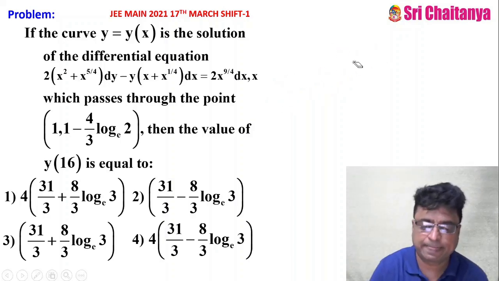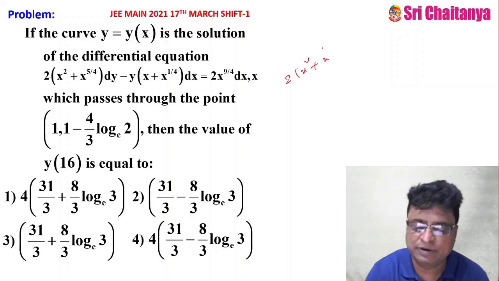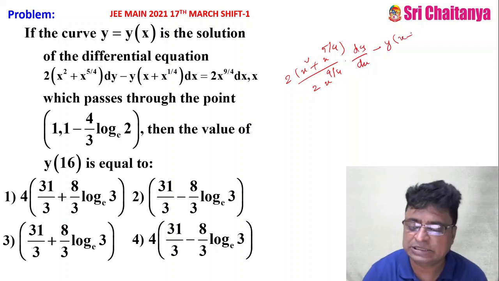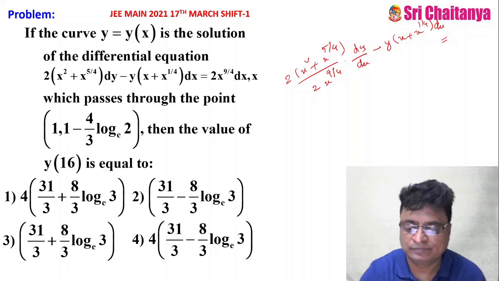First I do like this. Two into x square plus x power 5 by 4 by 2x power 9 by 4 into dy by dx minus y into x plus x power 1 by 4 dx equal to, there is no dx, equal to 1.